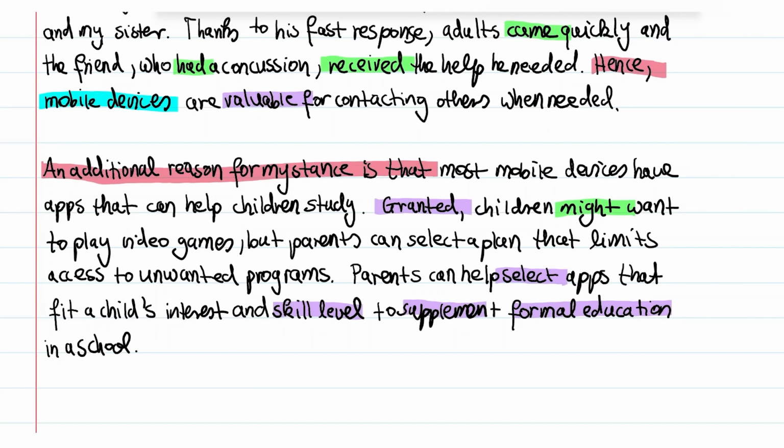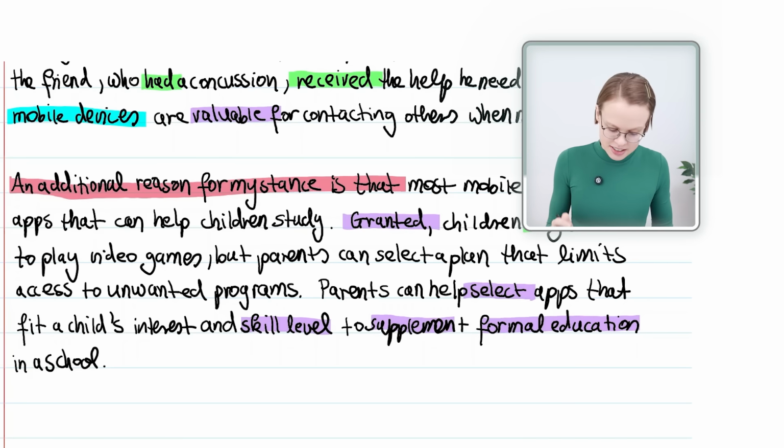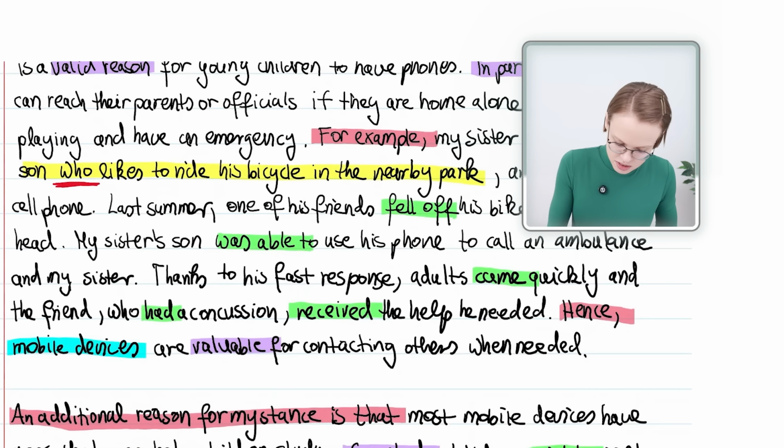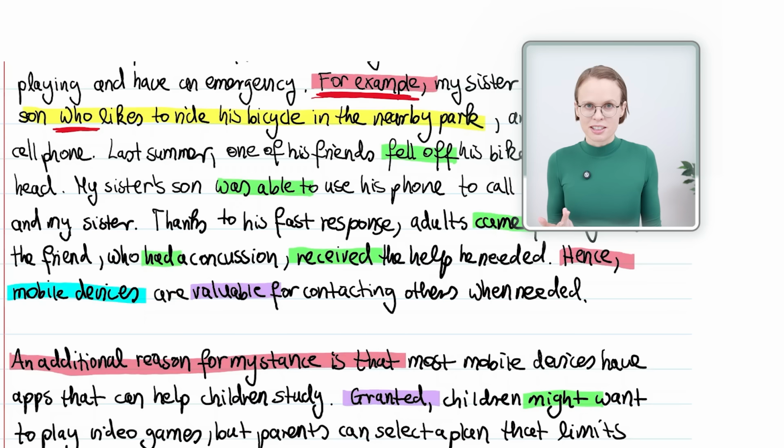Before I write about this example, I remember my template and make sure that I choose a different sentence starter. Don't use the same sentence starter you used for your first example, because then you don't show the IELTS examiner that you have a wide vocabulary. Instead, pick a different one to increase your band score. We have already used for example for the first example here. Where is it? Here. Here it says, for example. So now we have to choose a different one. I'm going to choose for instance to show that I have a broad vocabulary.